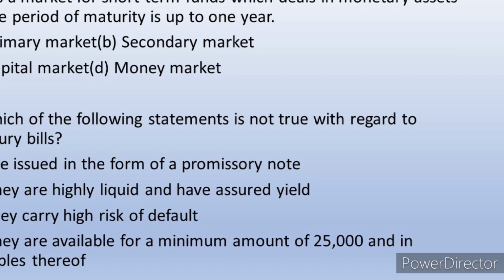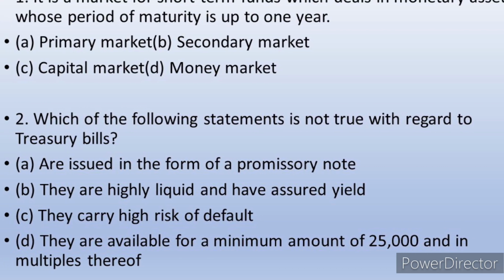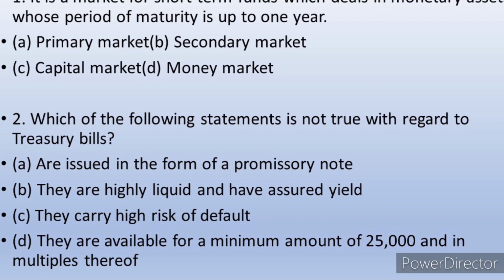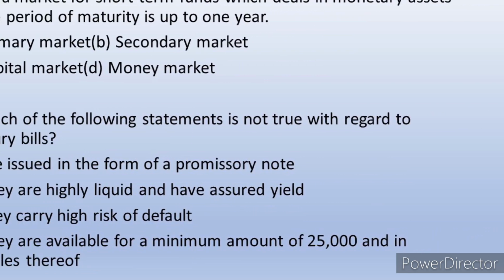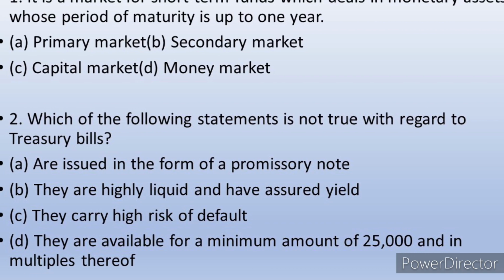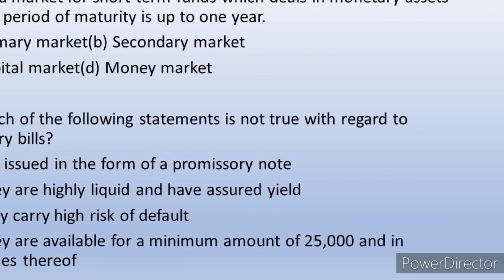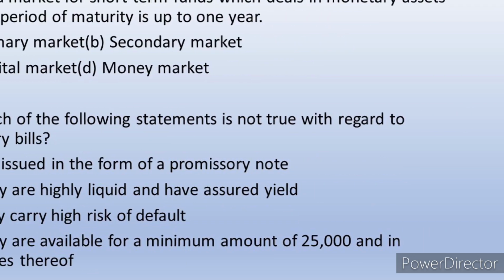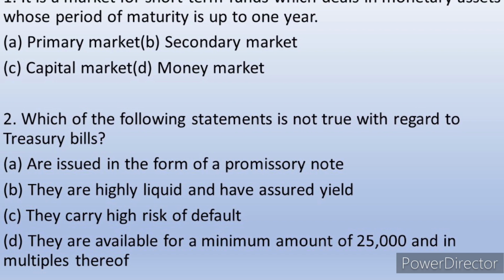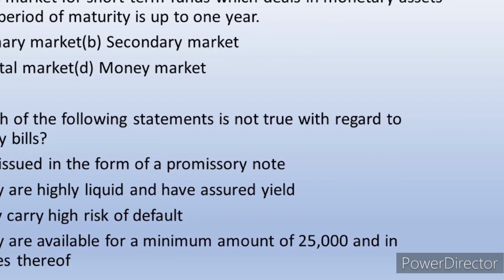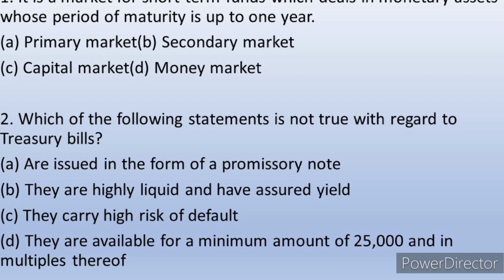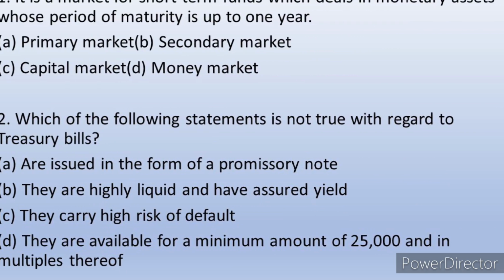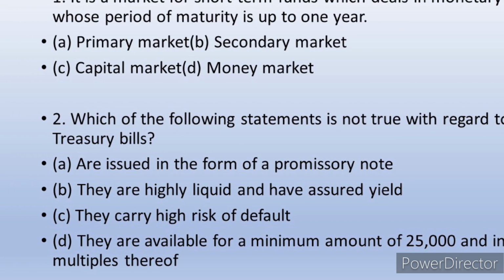So when we talk about financial market, this financial market is divided into two parts. One is called capital market, the other is called money market. Capital market again consists of two types, that is primary market and secondary market. The second type I was talking about is money market. Money market is the short-term instrument market. So that is the market for short term. So here the answer is money market. In money market we can find short-term funds, short-term money market instruments are available whose maturity period is less than 1 year.